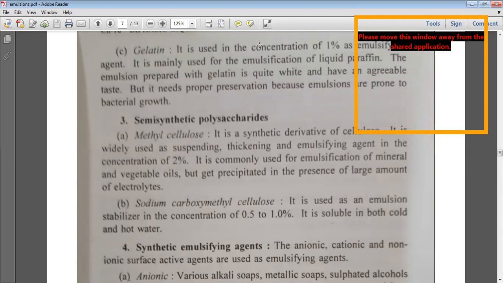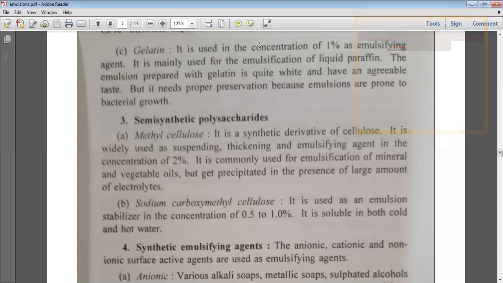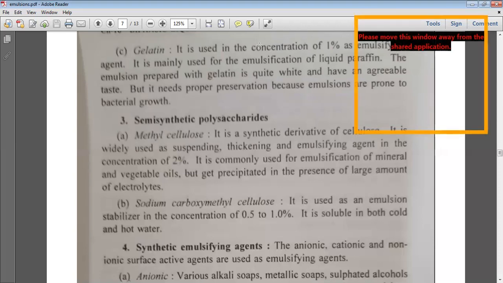as methyl cellulose. So you have sodium carboxymethyl cellulose. Here you can see sodium carboxymethyl, which is a chemical part, and the cellulose is a natural derivative. So the combination of this chemical part with the natural derivative is forming a semi-synthetic emulsifying agent. That is the reason it has been named sodium carboxymethyl cellulose. The percentage which can be used is around 0.5 to 1%. Hence sodium carboxymethyl cellulose, methyl cellulose, ethyl cellulose or hydroxypropyl methyl cellulose are some of the semi-synthetic derivatives which are used for the preparation of emulsions.